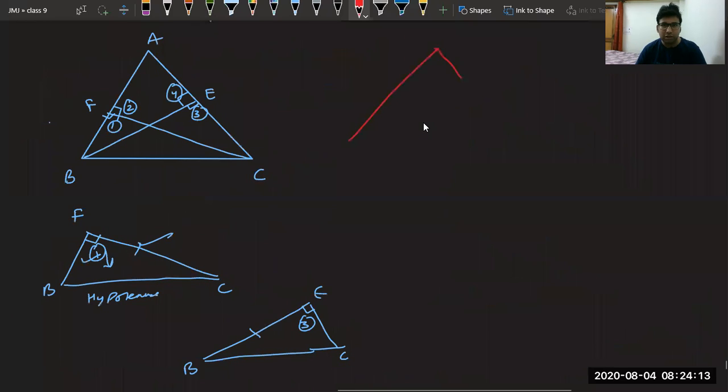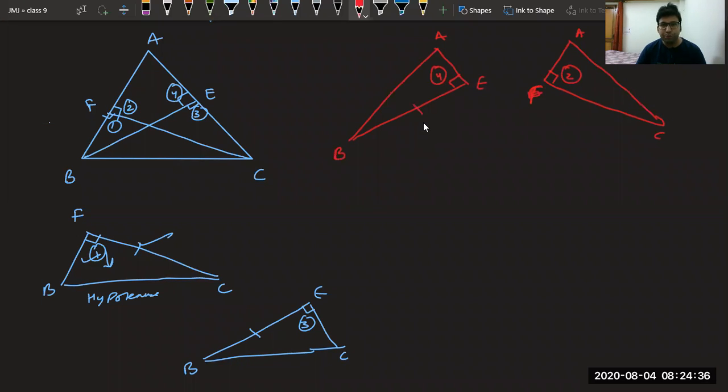You have triangle AEB. This angle is right angle 4. This BE is there. Then you have triangle, this one also, which is A, F, C. Now see, angles, this one is 2.